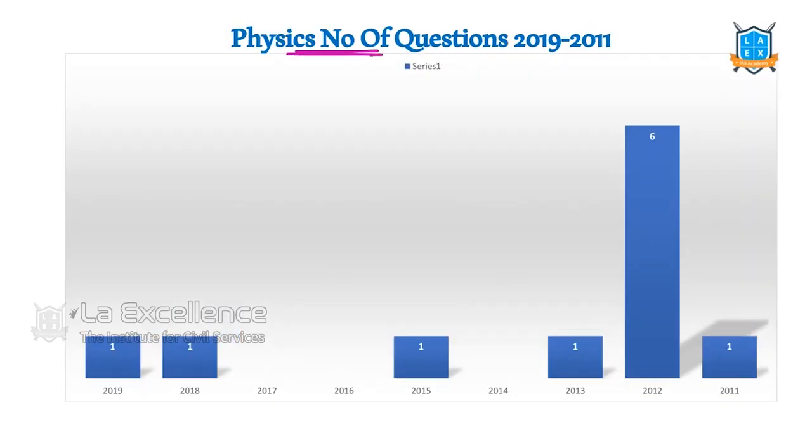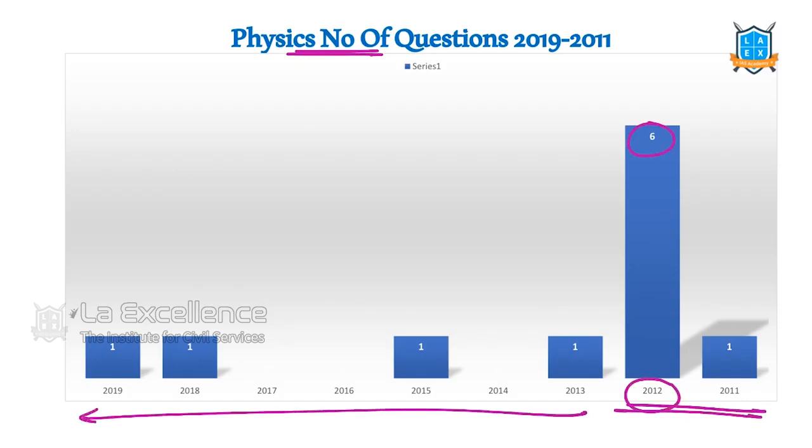Physics, basic physics related questions. Earlier we had weightage. If you see, in the year 2012, we had 6 questions. After that, only 1 question. In a few years, there are no questions from it. That's why we are saying that the science and technology area is very uncertain.